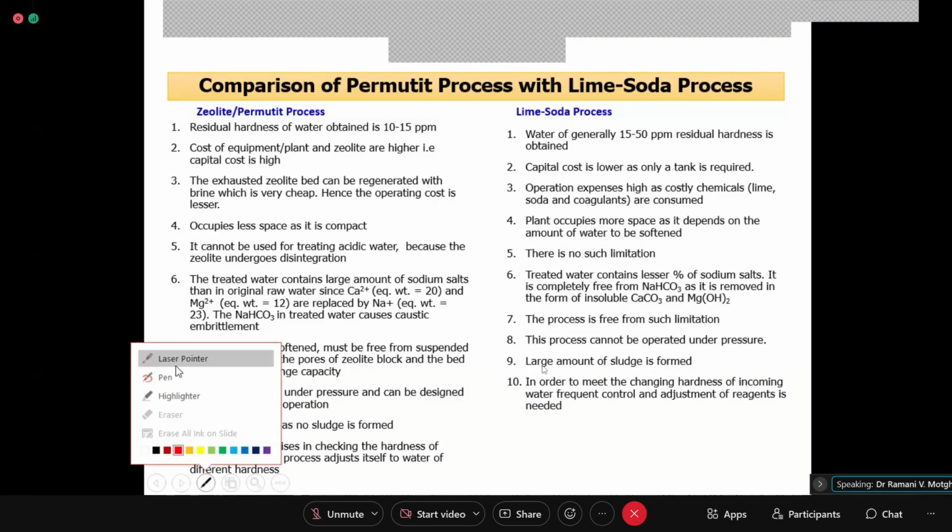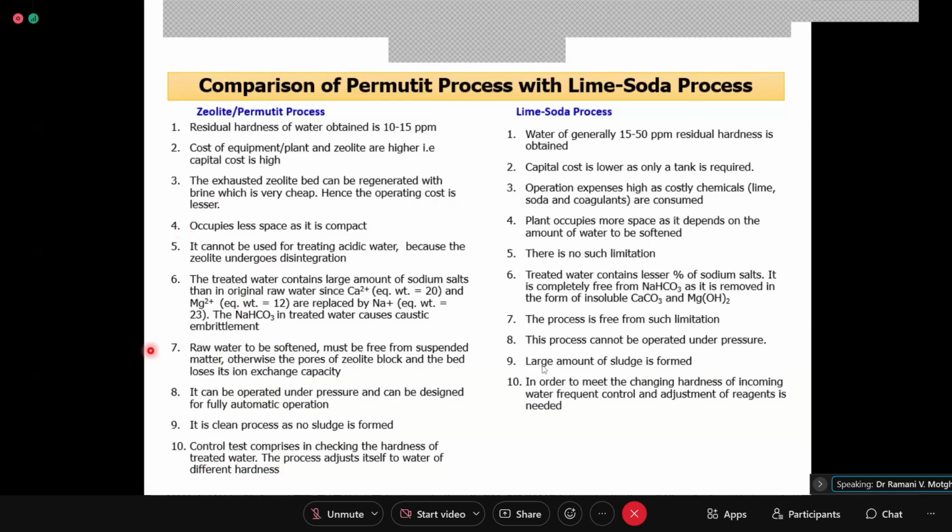Okay. What is the next point? Will anyone read for me the fourth point? Yes, ma'am. Occupies less space as it is compact. Okay. Roll number 18. Anyone else will read this point for me? Plant occupies more space as it depends on the amount of water to be softened.